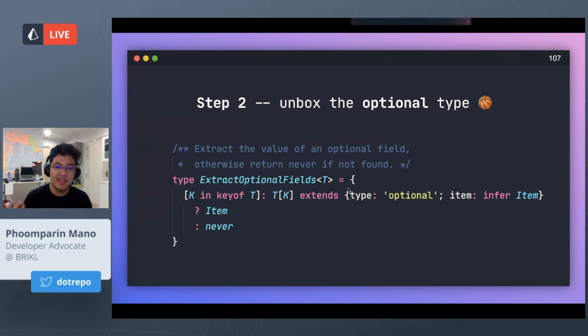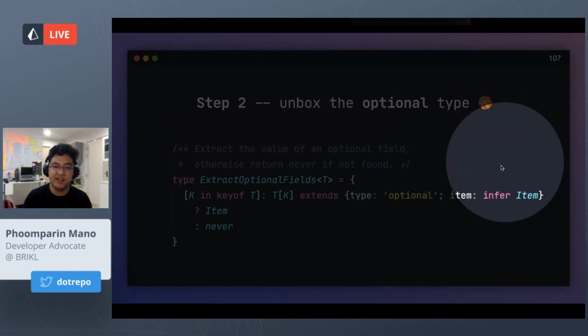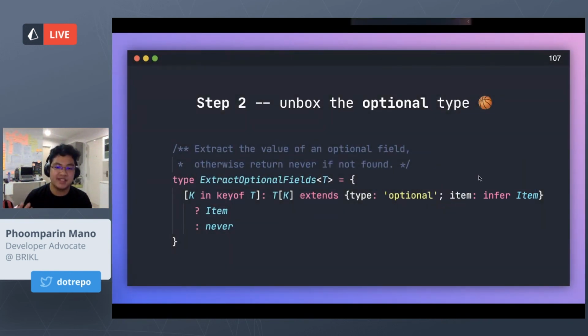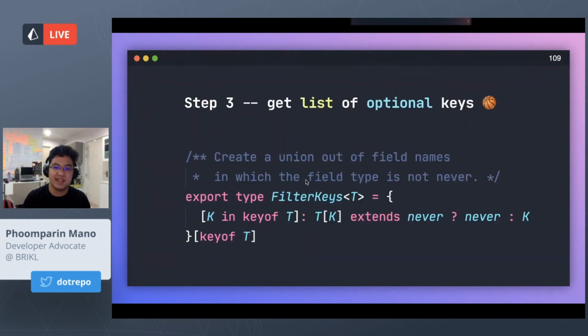So I'm using a generic here, which basically just extracts it using infer, and now we're getting a plain item. And by doing this, we can see that every field that's marked as optional can now be unboxed, and it has now just become a type of string. But every type that's not optional just becomes never, and it makes it easy to check for that later.